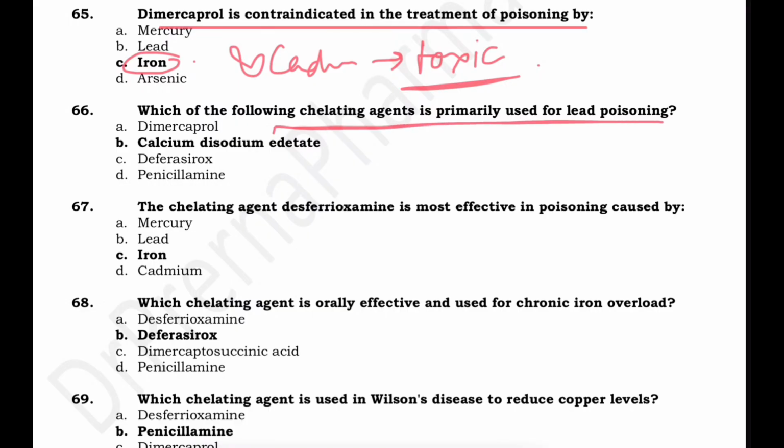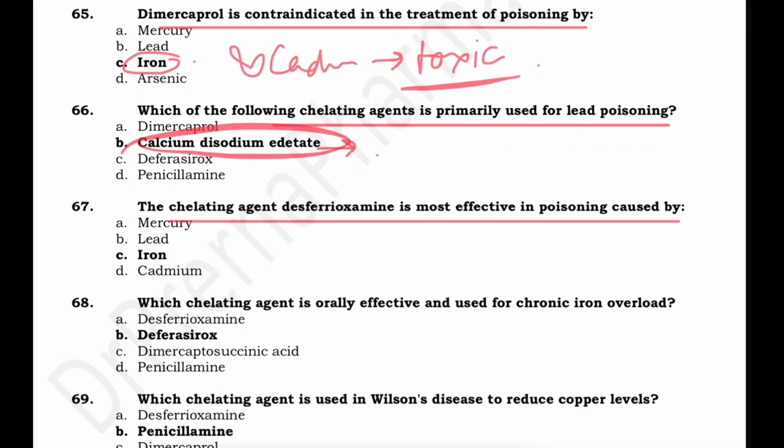Which chelating agent is primarily used for lead poisoning? In lead poisoning we use calcium disodium acetate. It basically exchanges calcium with lead, forming a stable complex which is excreted out. The chelating agent desferrioxamine is used in iron. Which chelating agent is orally effective and used for chronic iron overload? Here we use deferasirox. This is an orally active chelating agent and it manages chronic iron overload, especially in